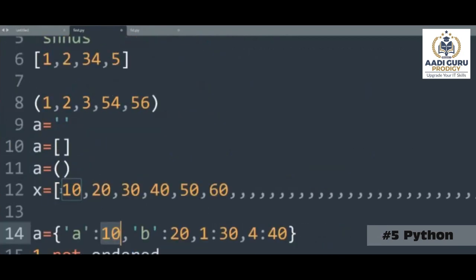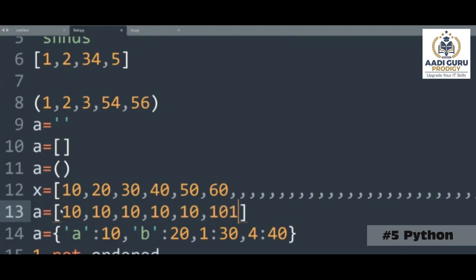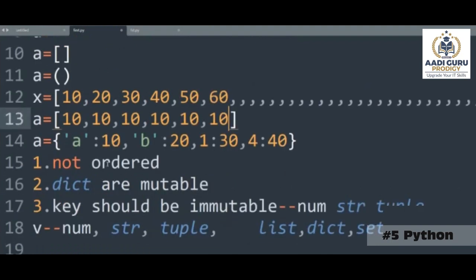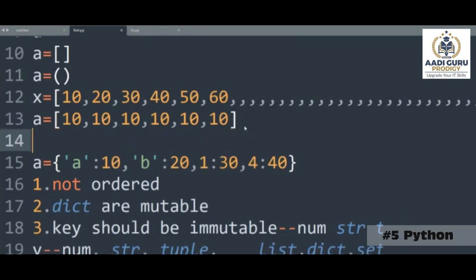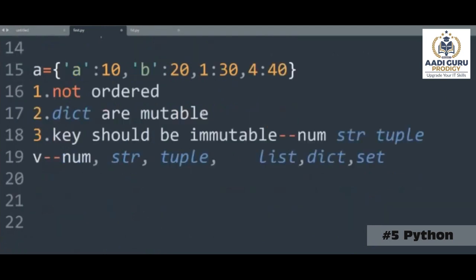If you observe here in the case of a list, I can store everything like this: 10, 10, 10, 10, 10. It's fine, we can store anything we want. But this index number will be 0, this index number will be 1. It doesn't matter how many 10s there are, index numbers will be unique. In the same way, it doesn't matter what the value is, but the key should always be unique. This is the point that you have to remember.